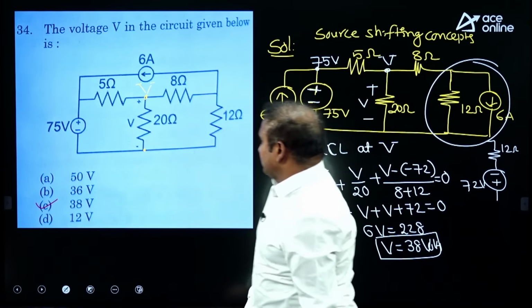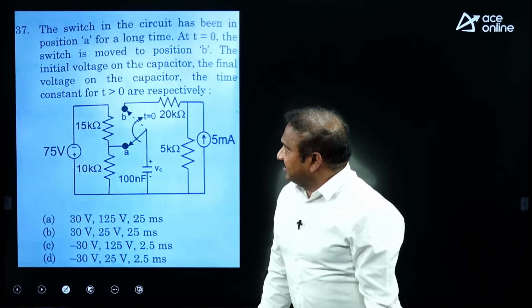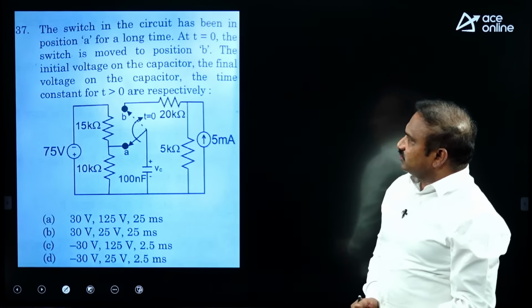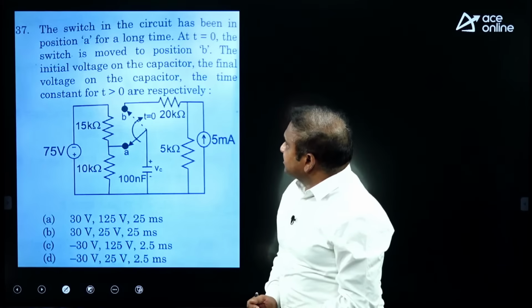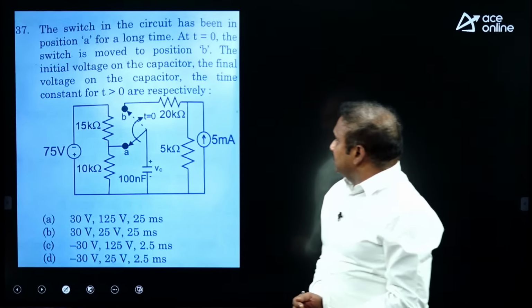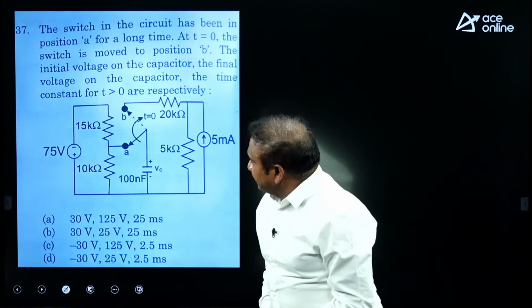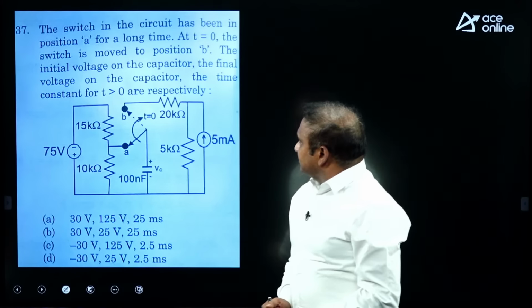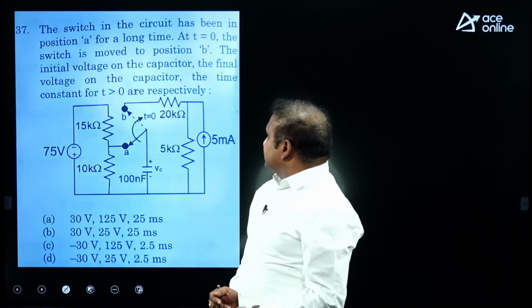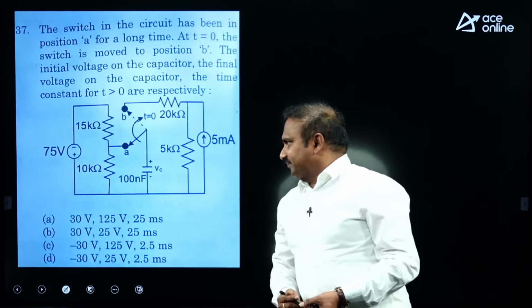Right. This is the first one, and the next one. This question is under transient circuit analysis. The question is, the switch in the circuit has been in position A for a long time. At t equal to 0, the switch is moved to position B, and the initial voltage on the capacitor, the final voltage on the capacitor, and the time constant for t greater than 0 are respectively.